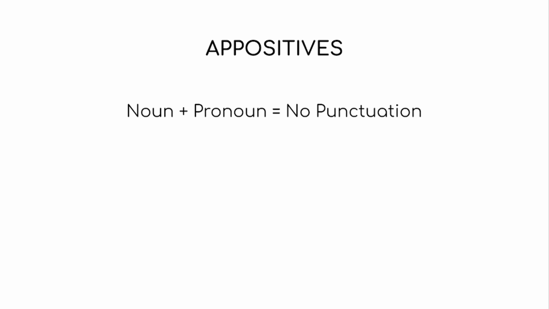Okay, moving on to some tips and tricks to help you out. There's this thing called appositives, and no, you do not need to know exactly what they are, and I will not explain them because I feel like it's just going to get more confusing. So, the basic answer is that a noun followed by a pronoun means you do not need any punctuation at all.